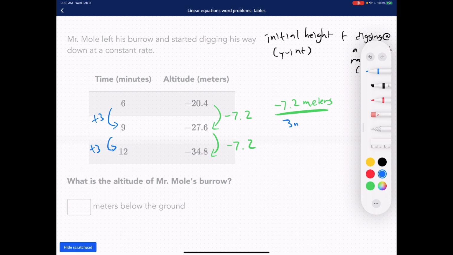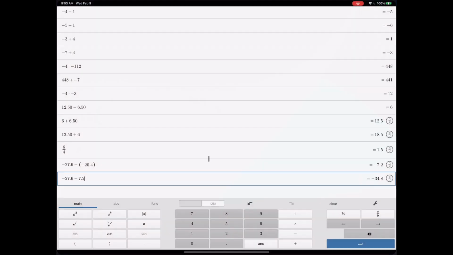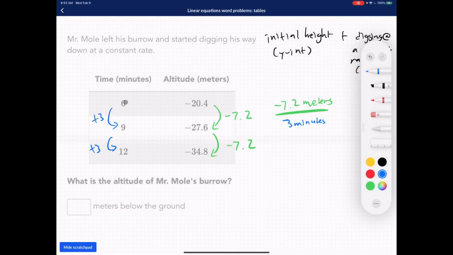Every 3 minutes, right? Now the question is, we want to know his initial altitude. Where did he start from, right? Where did he start from at 0 minutes? So then we're gonna have to do this twice. So we're gonna go here. So that's 3 minutes. And then we go here, and that was 0 minutes, right? So plus 3, plus 3.